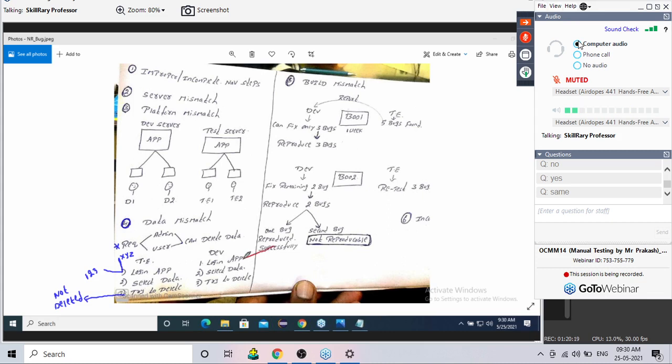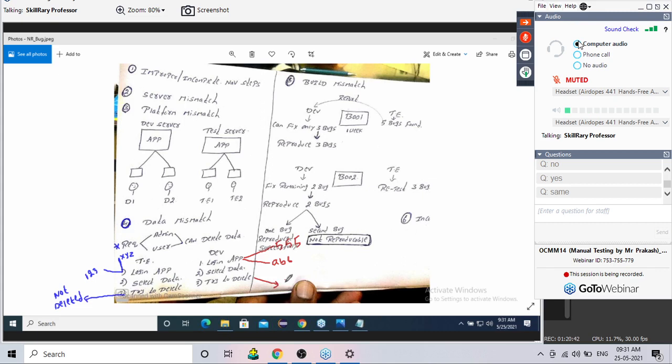when he logged into the application, he is using 555 as the username and the password ABC. So 555 and ABC. He also selects a data and tries to delete.